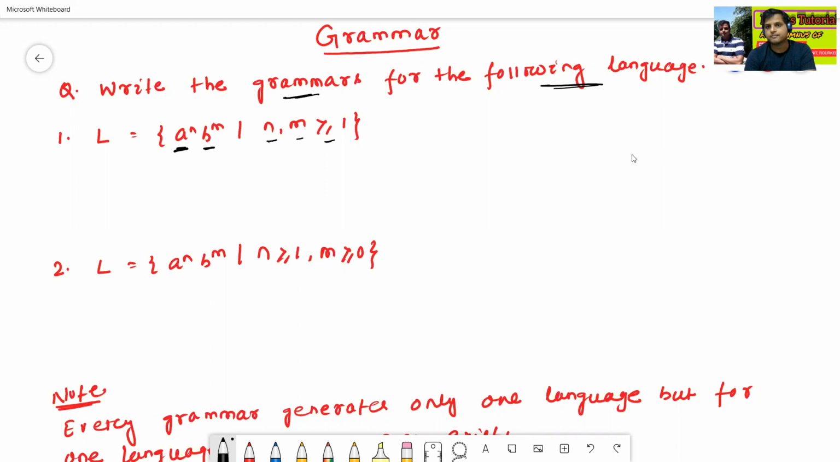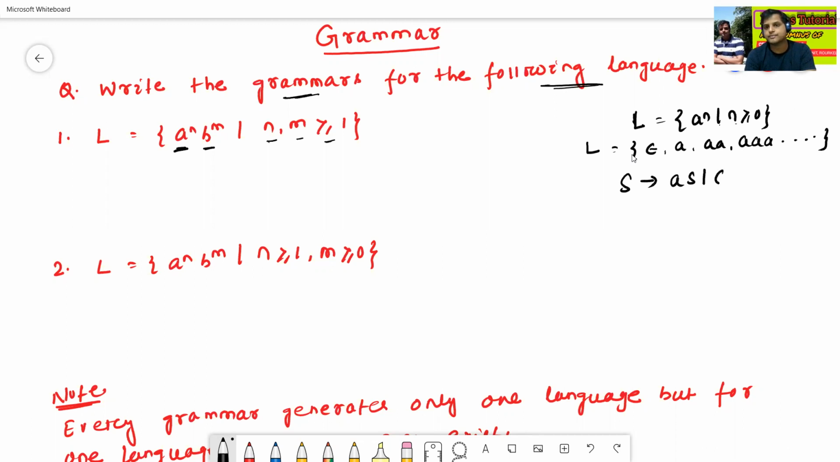See here one point. If L equals a to the power n and n is greater or equal to 0, what is the meaning of this language? The language is like epsilon, A, double A, triple A, like this. So how to construct the grammar? The grammar is nothing but S to AS or epsilon.